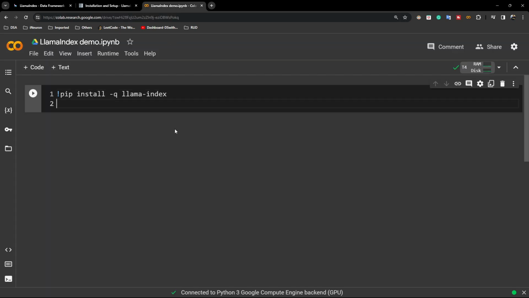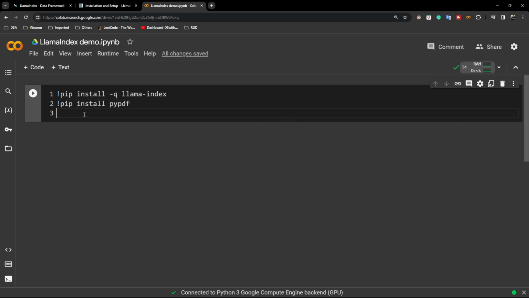Now I also need to install something called PyPDF, because here I'm going to use PDF data. So let me install PyPDF. Then I'm also going to install something called docx2txt, because I'm also going to use docx data. So I'll just write pip install docx2txt. This package I need.